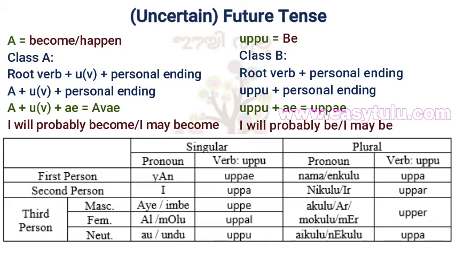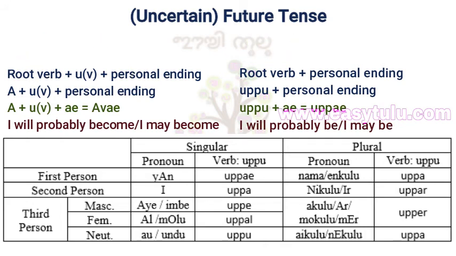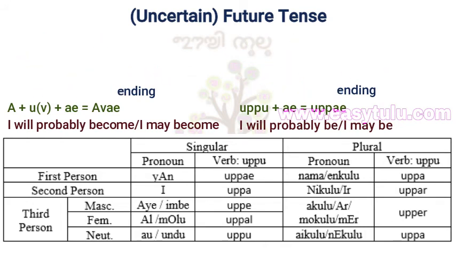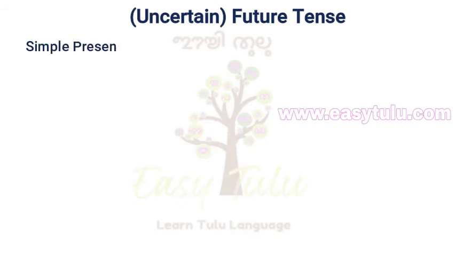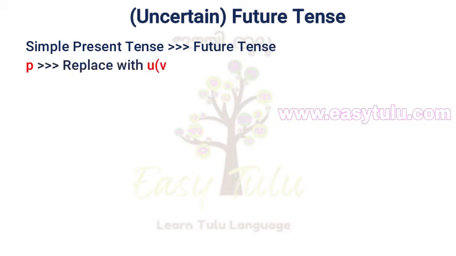Verb conjugation in the future tense might be confusing for beginners, but if you know verbs in simple present tense, you can change them to uncertain future tense easily. If you find pu suffix before personal endings in simple present tense, change it to u. And if you find u suffix before personal endings in simple present tense, then just remove it. Here are some of the verbs in simple present tense.